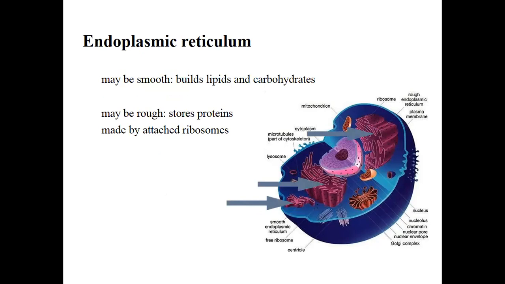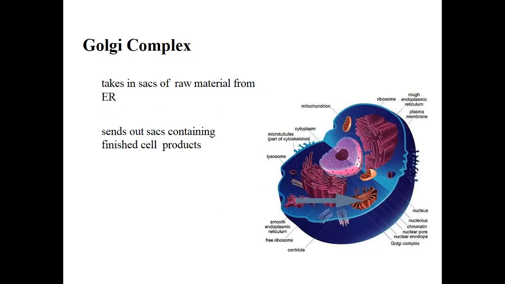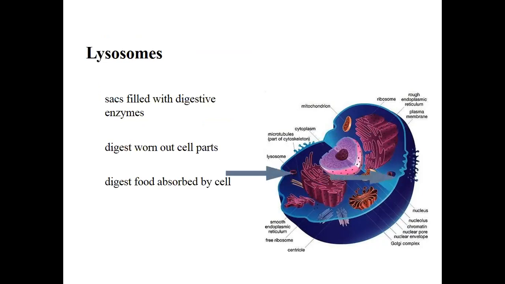Endoplasmic reticulum, as we already discussed, has two types: rough endoplasmic reticulum, which has ribosomes on its skin, and smooth endoplasmic reticulum, which is built of lipids and carbohydrates. Then we have the Golgi complex, which has a sac of raw material inside, as the endoplasmic reticulum sends out sacs containing different toxin compounds, and it helps to engulf these toxins.